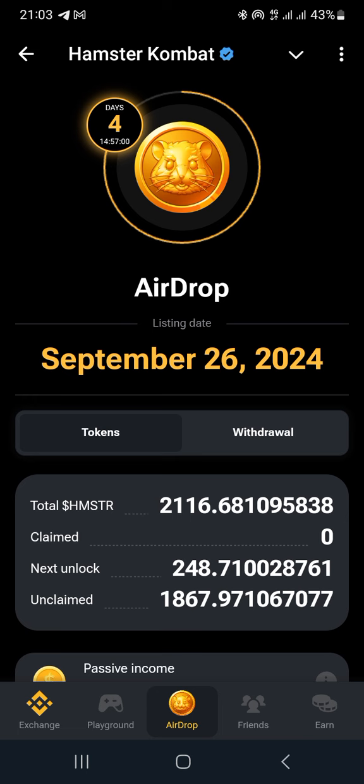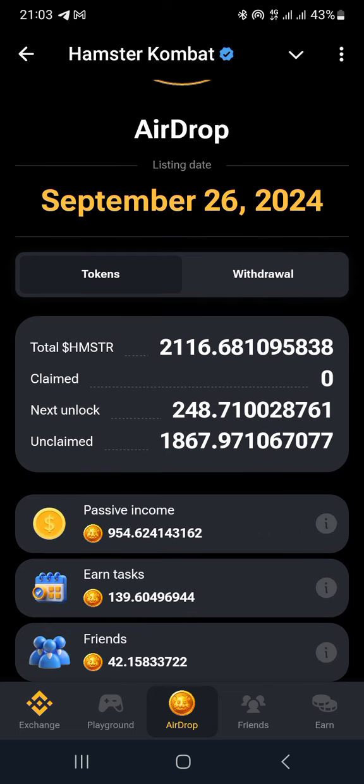Bear in mind that the price is also prone to fluctuations. It can go up, it can come down. So actually, you cannot withdraw this, you cannot do anything about it. It's just the result of the snapshot that we talked about. So if you have two tabs here, you have the tokens and then the withdrawal.